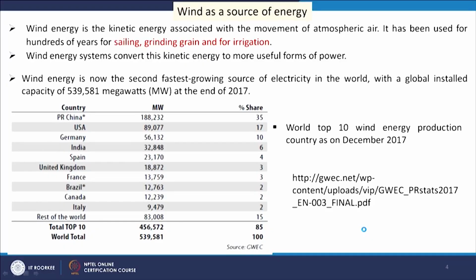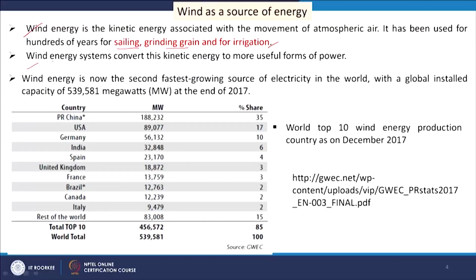Wind energy is the kinetic energy associated with the movement of atmospheric air. It has been used for hundreds of years for sailing, grinding grains, and irrigation. These are the ancient applications of wind energy, and the recent application is electricity production. Wind energy systems convert this kinetic energy into more useful forms of power.